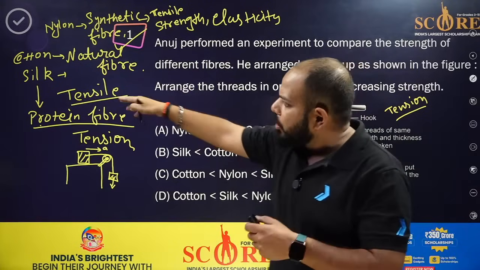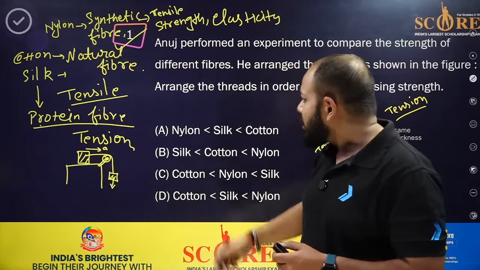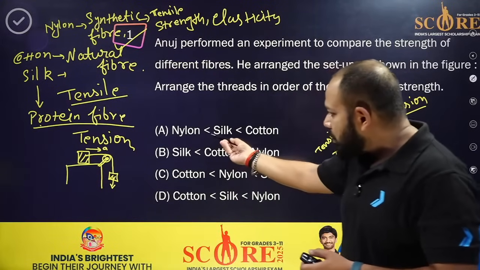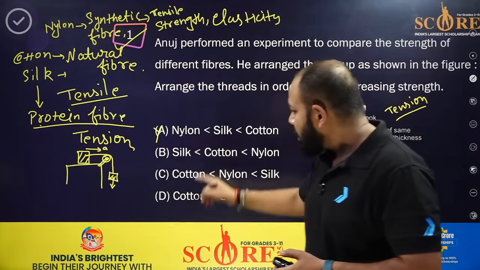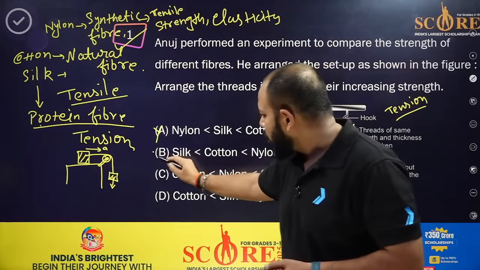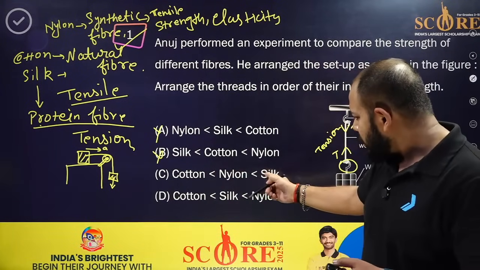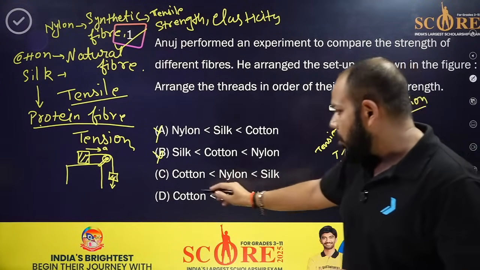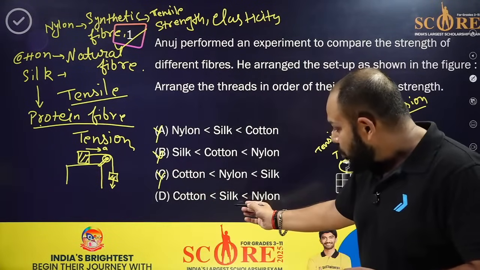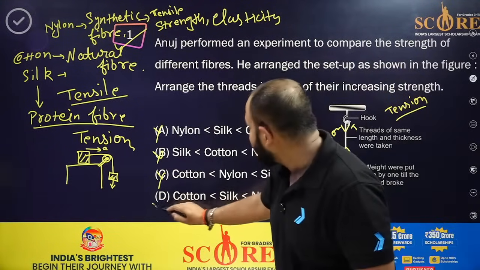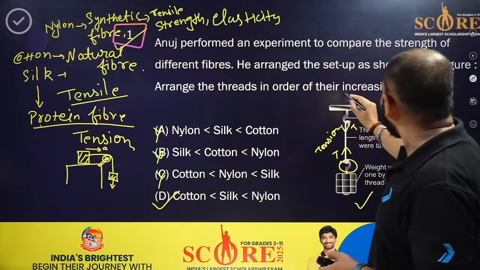Then a little bit lower will be silk and then cotton. That means nylon, less silk, that will be wrong. Silk, cotton, nylon, that is also wrong. Cotton, nylon and silk, no, that is wrong. Cotton, then more is silk, more is nylon. Yes, that is the correct one, because we have to find the increasing order.